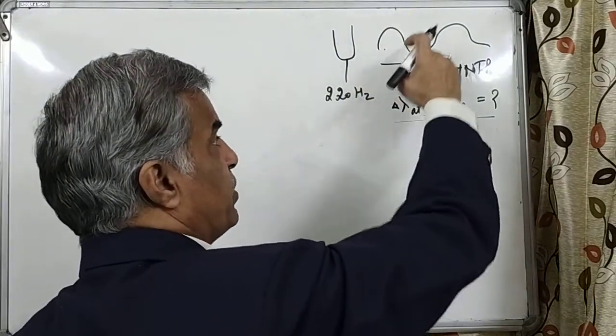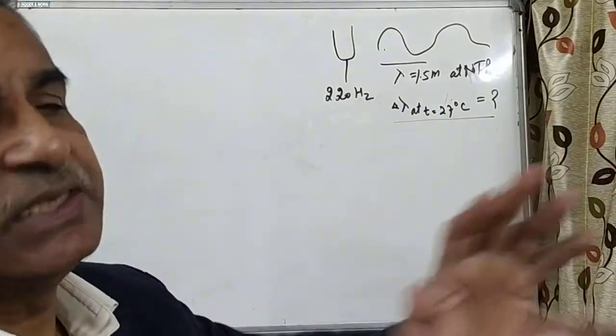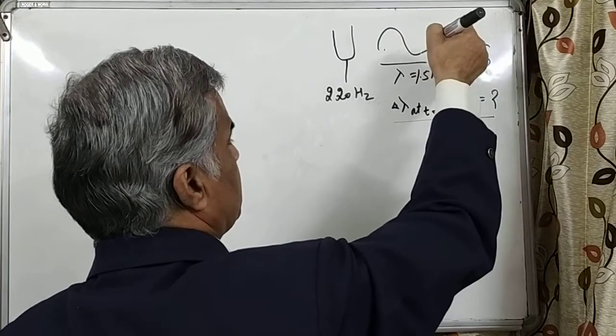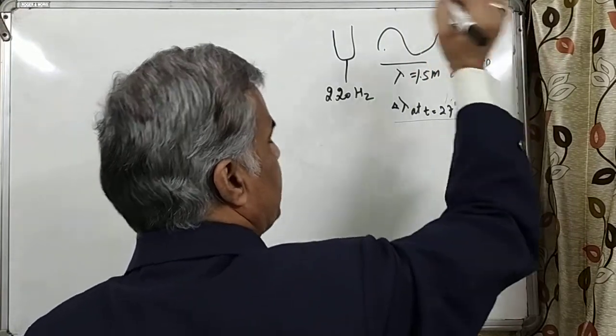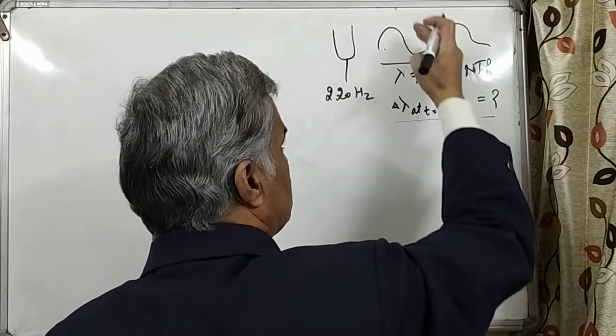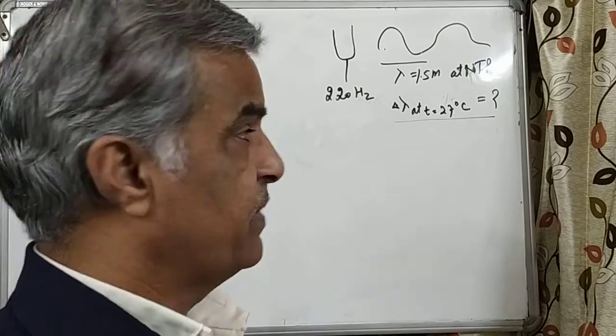Sound waves are longitudinal waves; I made it transverse for simplicity only. Here there will be compression, rarefaction, compression and rarefaction like this. So the wavelength in the sound wave is 1.5 meter at NTP.